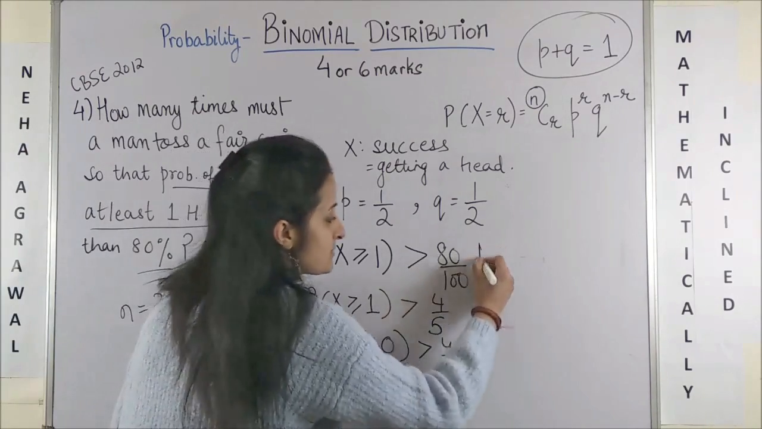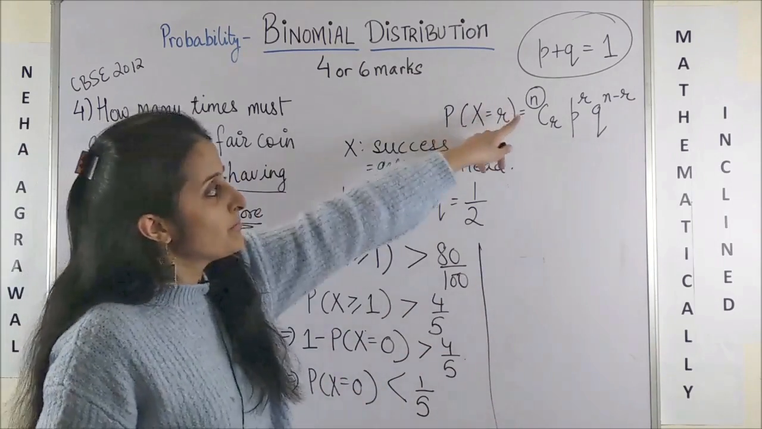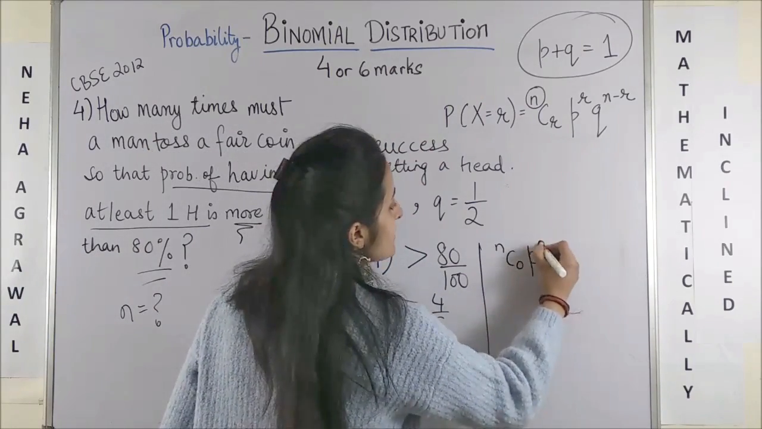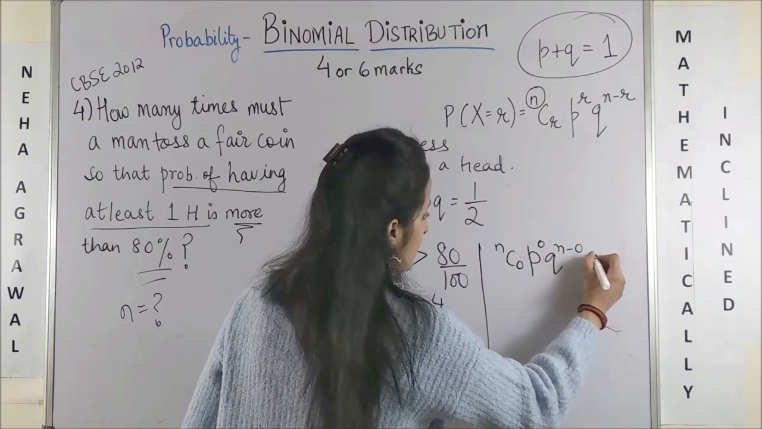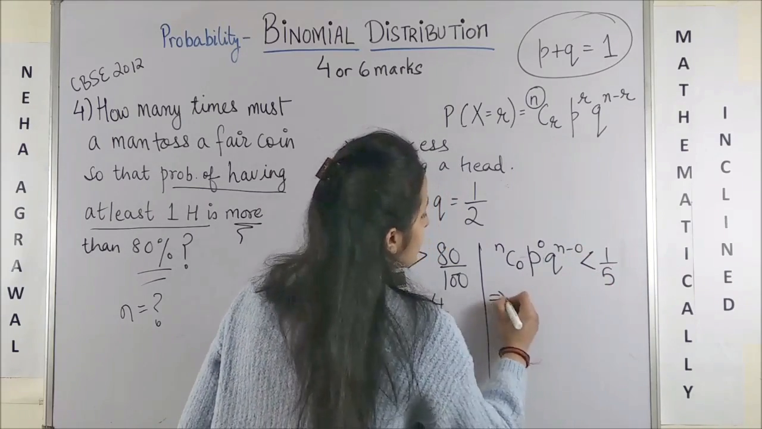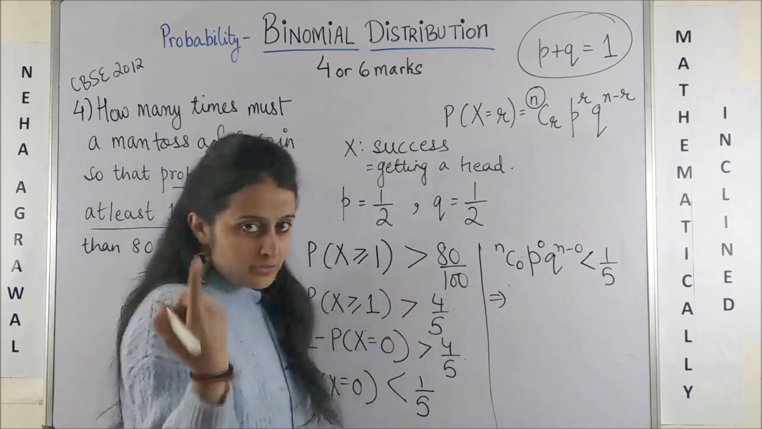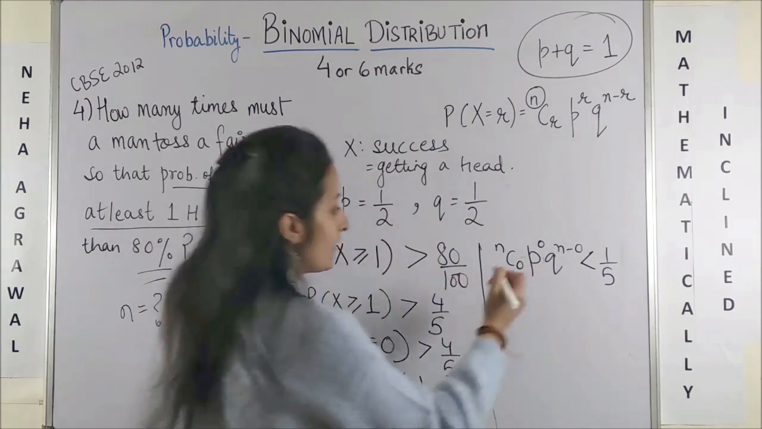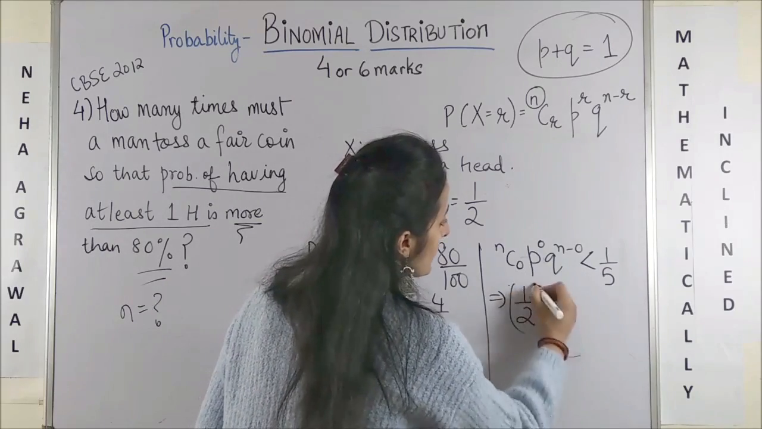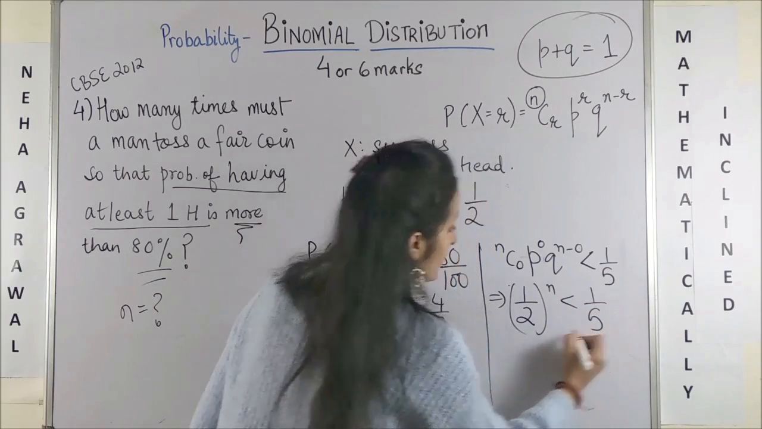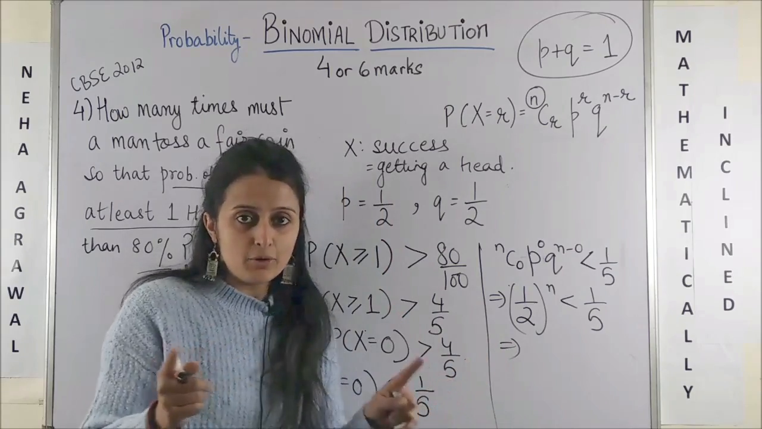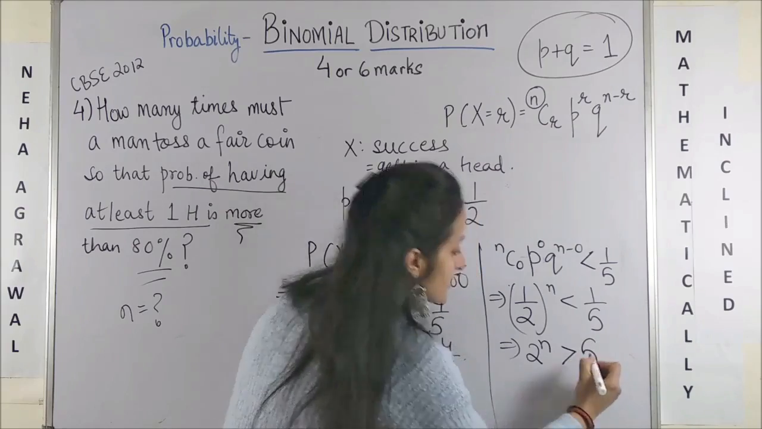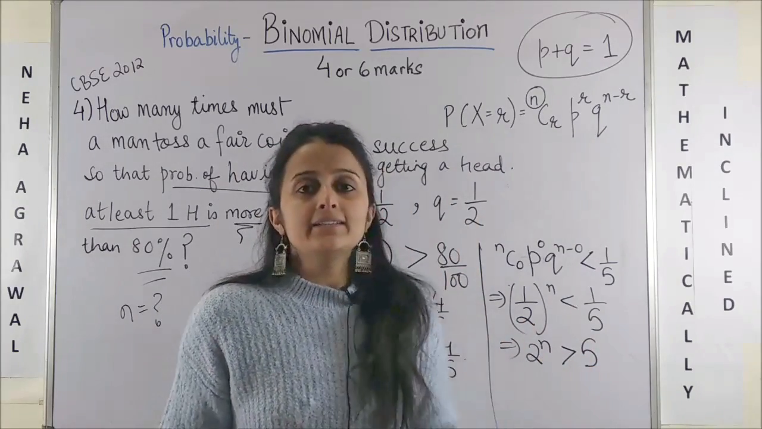Okay, what is the probability of x equal to 0? Our formula: nC0 p raised to power 0 q raised to power n minus 0 is less than 1 by 5. This means nC0, which is 1, p raised to power 0, and p and q are both half. So this gives me half raised to power n is less than 1 by 5. Or if I take the reciprocal, you know the rule, right? The sign gets changed. 2 raised to power n is greater than 5.